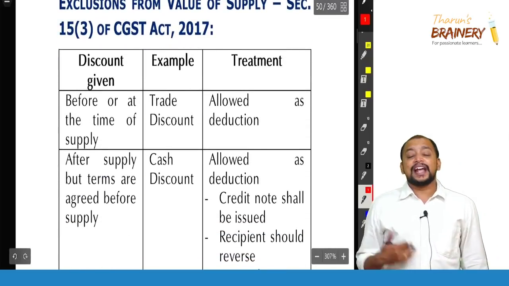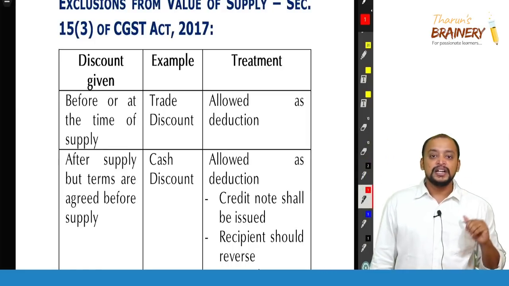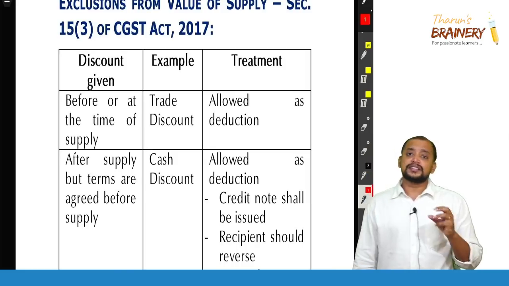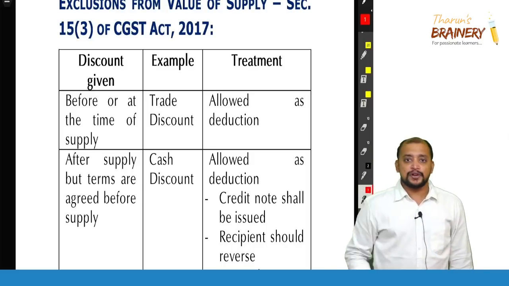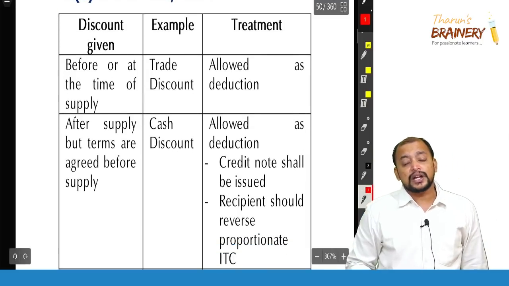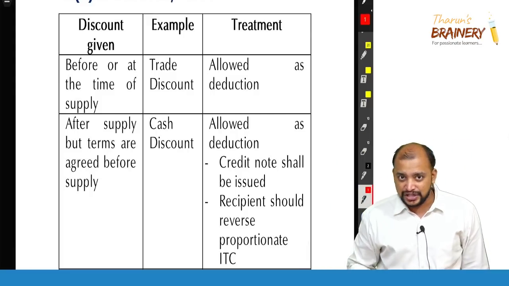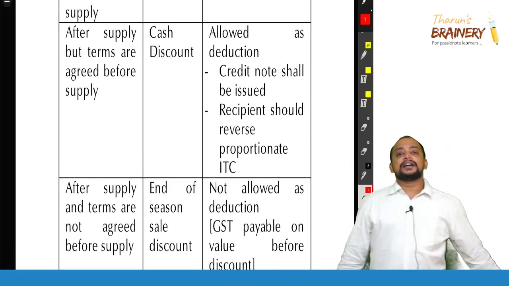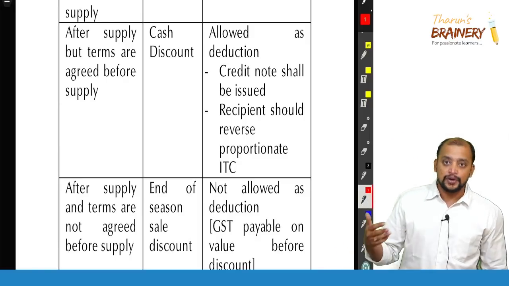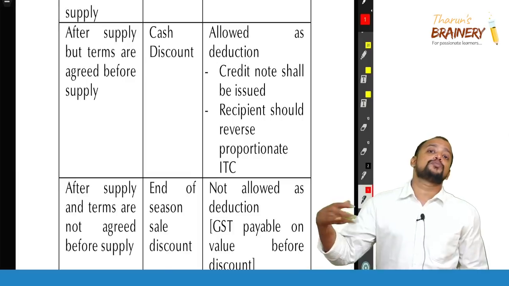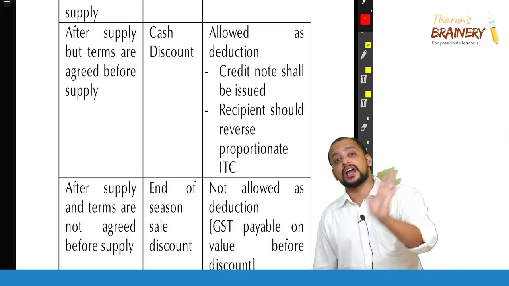Now we are moving on to the exclusions from the value. 15.1 meaning, 15.2 inclusions and 15.3 exclusions. In these exclusions, we mainly have discount. Discount can be segregated into 3. First, discount given before or at the time of supply, for example trade discount. Second, discount given after supply, but the terms are already agreed before or at the time of supply, for example cash discount. Third, discount given after supply where the terms and conditions are not agreed before or at the time of supply, for example end of season sale discount. In that case, depending upon the non-moving stock, they give the discount. Therefore, it is not agreed at or before the time of supply, and the discount is given after supply.